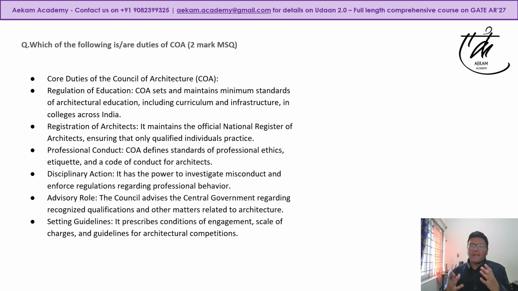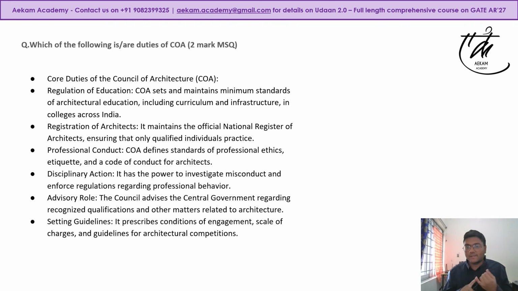So I'm sure you are aware of the activities that COA does, right? Even if you have not read it. For example, your standards of education. For example, NATA is taken by COA. That gives you entry to B architecture program, right? So even the B architecture education, whatever subjects you study in school, are based on what are the minimum standards of education as per COA.